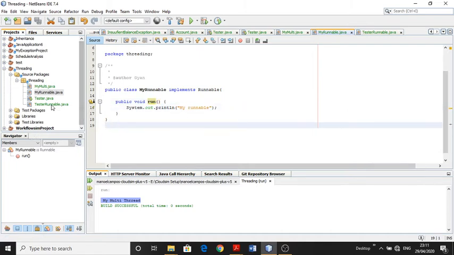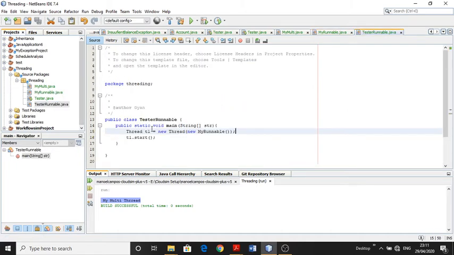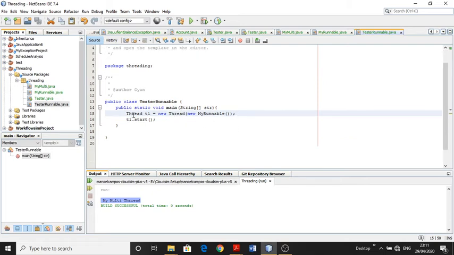Now I create another tester class, that is TestRunnable. Here I created a thread, create an object of the Runnable and pass it as a parameter to this constructor of Thread. Now this is another way to create a thread. And now start this thread.